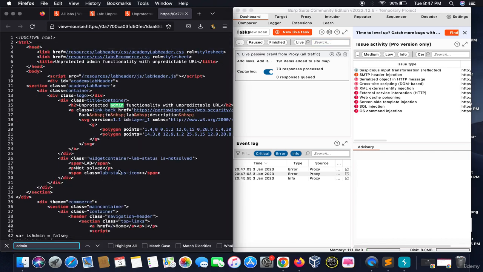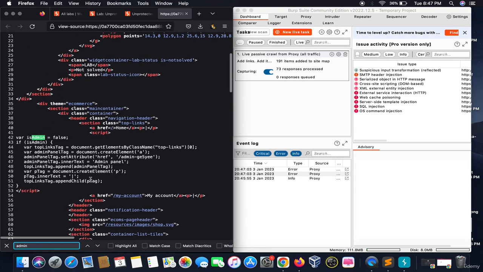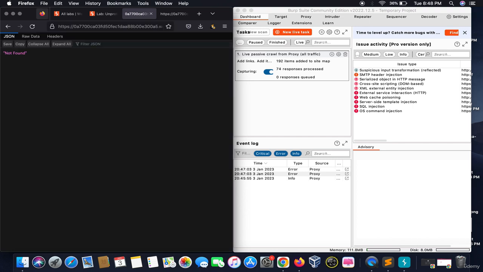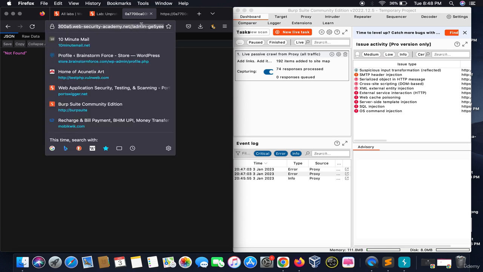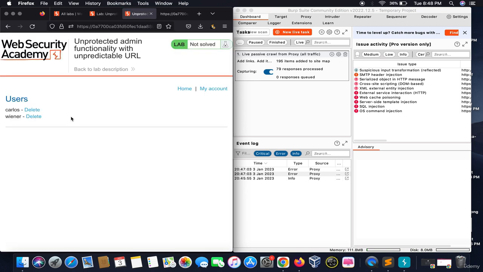I write admin, and it says, let me go back, and yeah, here you can see something that admin is false, and this gives me some kind of directory. I don't know whether it's true or not. So I took out that directory and pasted it here, and I entered it. It says it's not found. Why does it say not found? Because the double colon is used. I would click enter, and yeah, the admin panel wasn't protected by any password.